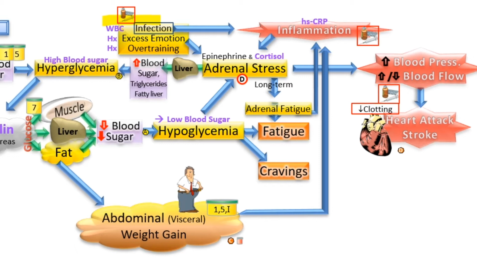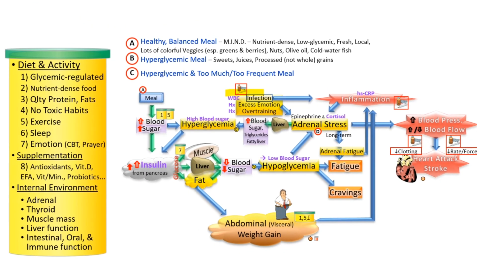High blood pressure, or in this case decreased blood flow, contributes to clotting, so we give you anti-clotting medications. And for the heart, there are medications to decrease the rate of the heart and the force of the heart. These are life-saving, but now they've become lifestyle medications for many people instead of just life-saving interventions.